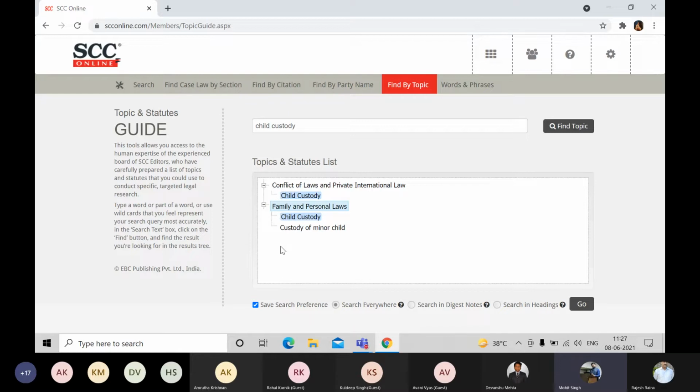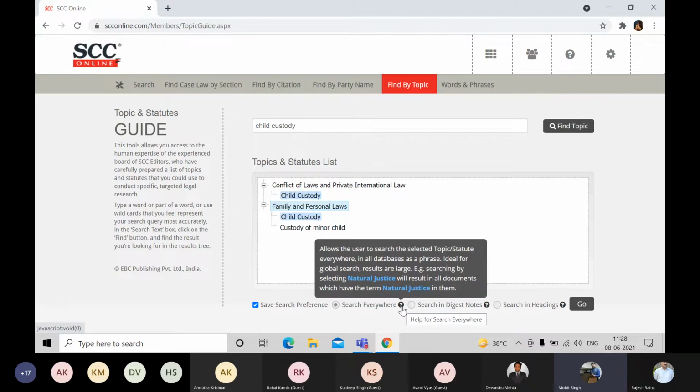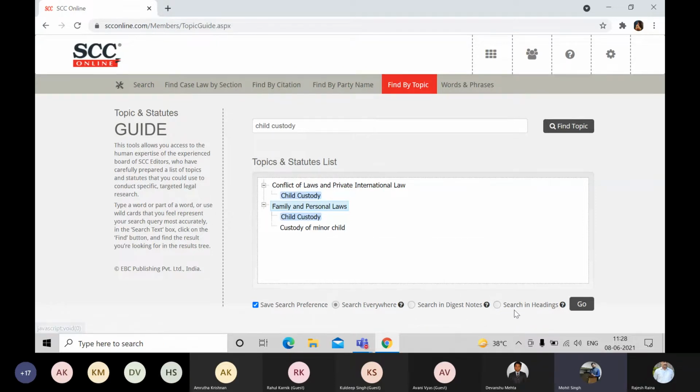And if you feel like, yes, this is the word which I was looking for, you can certainly click on the search everywhere button in the bottom. Could you please show us that button? Search everywhere. Yeah, there you go. Search everywhere will act like a word search, right? You do not have to enclose them in double inverted commas. Just click on search everywhere and click on go. And now it will be searched like a word search with the topic of child custody in it. Click on the go button.